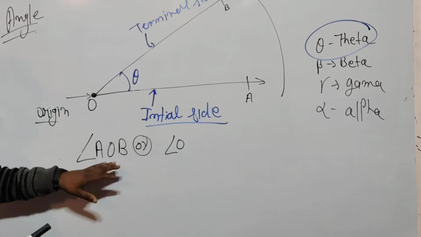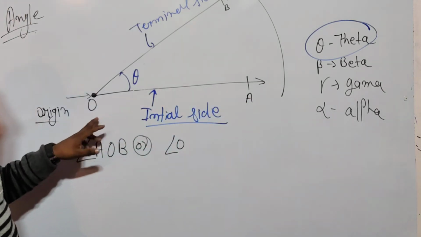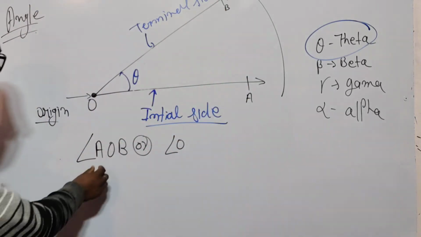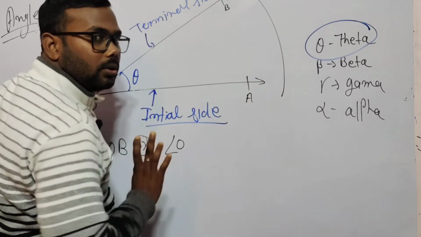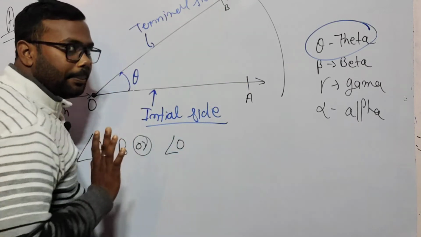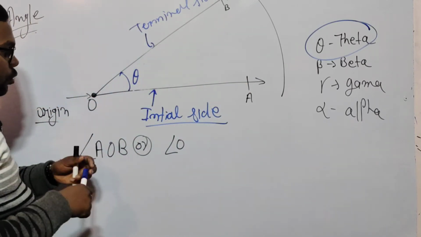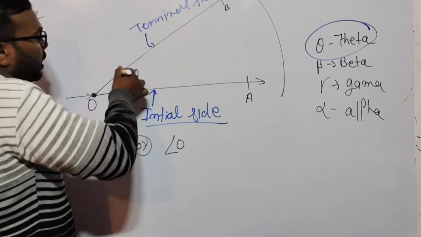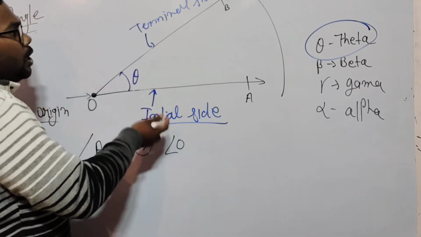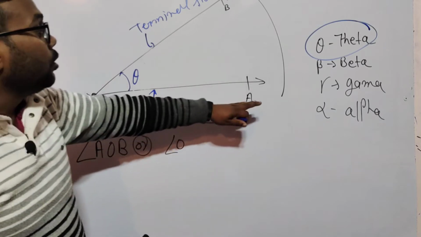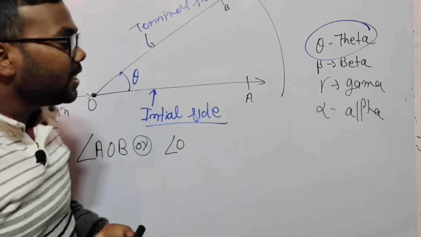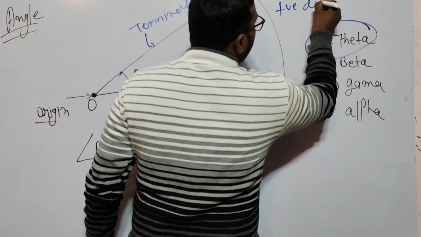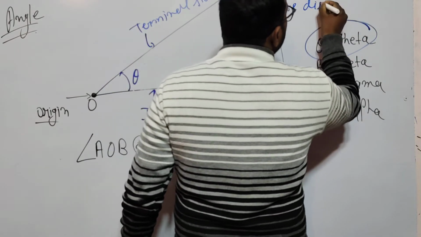AOB means the angle made between A and B. That is clear. The rotation is anticlockwise, and we get theta. The angle rotated anticlockwise is the positive direction, which is a very important point.